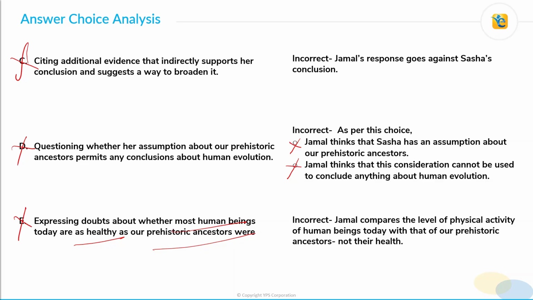Now, in this question, we saw how important it was to be able to reject incorrect answer choices for correct reasons, because the correct answer choice is not easy to understand, right? However, if you selected choice D or choice E, it is very important to understand why you did so, right? Now, the most probable reason is that you did not analyze these choices correctly. You did not understand what they are saying, and as a result, you got carried away by the terms used in these choices. So next time when you solve a question, double check if you have understood the choice and its impact on the conclusion completely before marking or rejecting any answer choice.